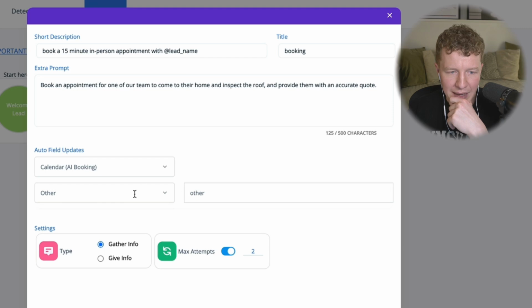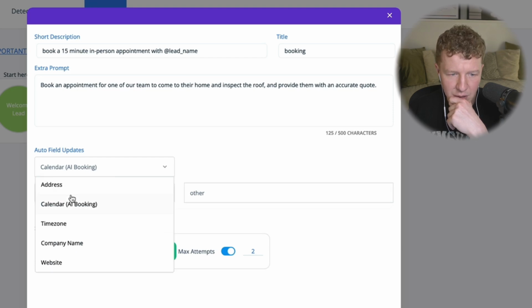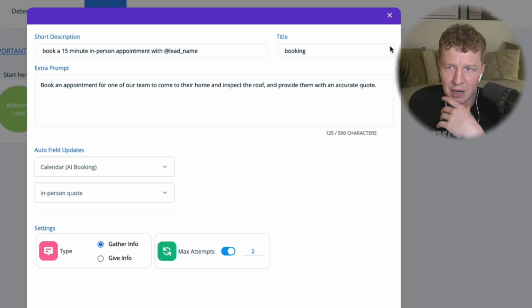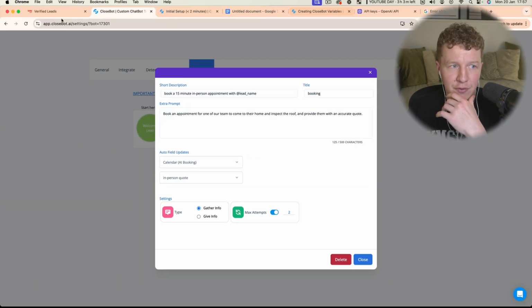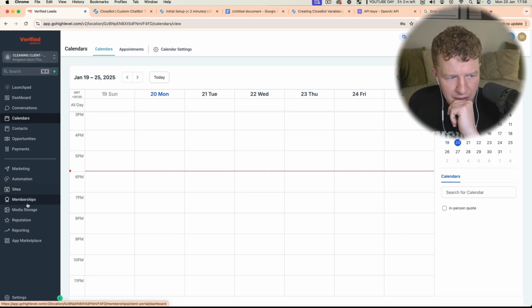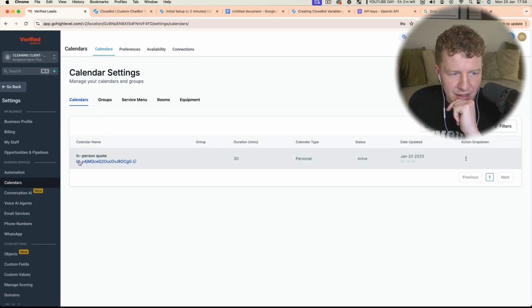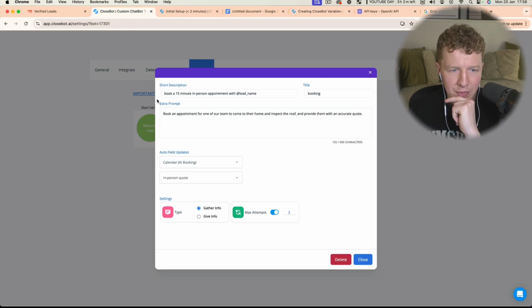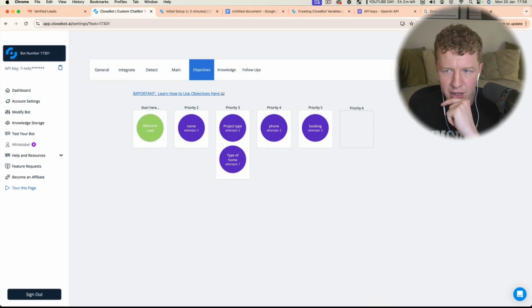What we can do is go back, change this. I think you can paste the ID. Mine's coming up, but if you need to, I do believe you can go into your calendar settings. If we go down to calendars, you can pull up your calendar and copy the ID in there just to make sure it's 100% accurate. But that seems to be working. So we're going to click close, and then click save.